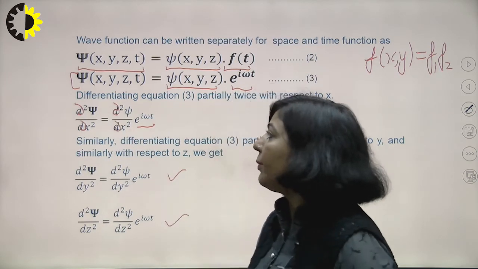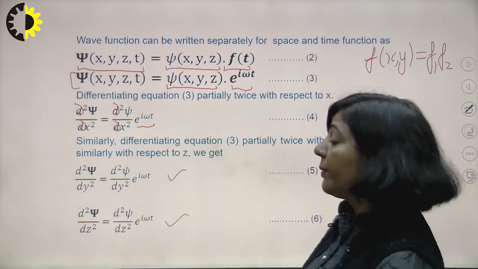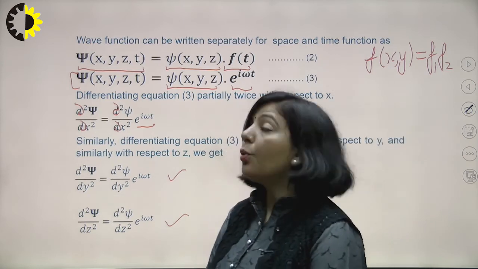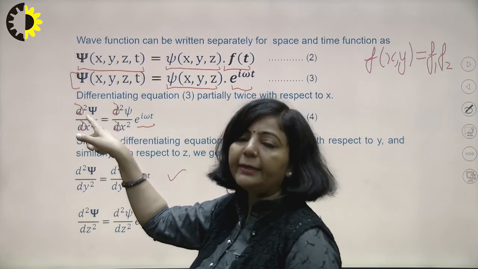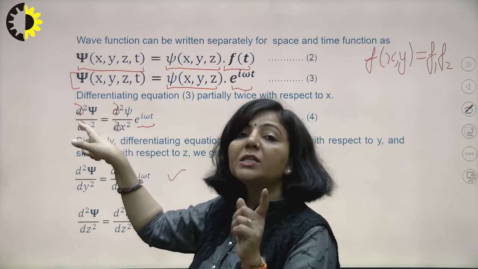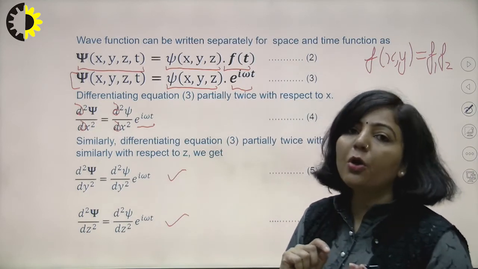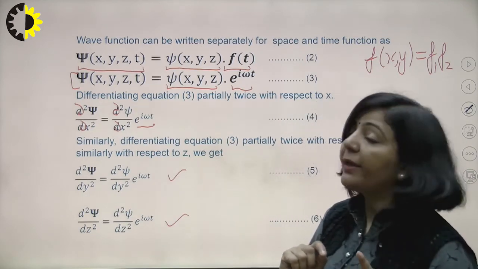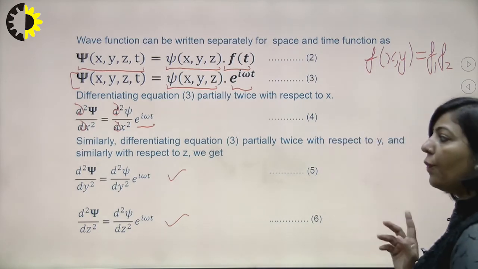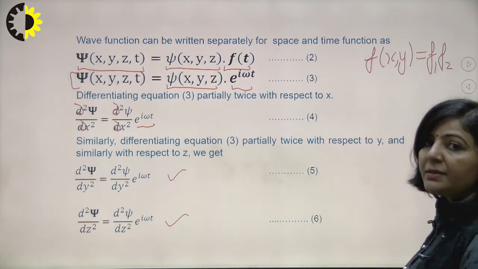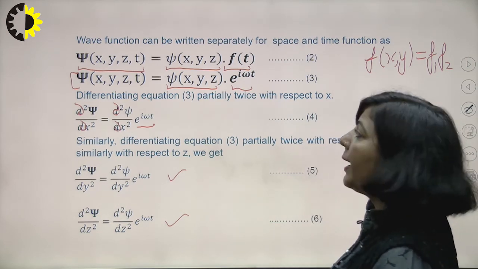Del square psi upon del x square equal to del square psi upon del x square e raised to power i omega t. You should know the difference between these two psi: the psi on the left hand side is a function of x, y, z as well as t, whereas the psi on the right hand side is only a function of x, y and z, independent of t, right? So you get equations number 4, 5 and 6 by differentiating 3 with respect to x, y and z.